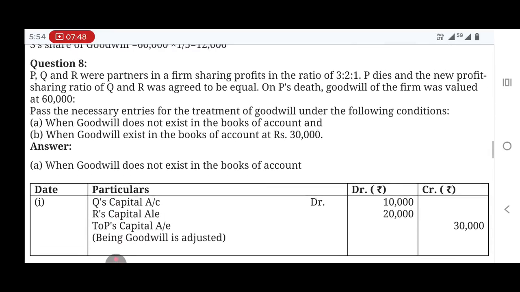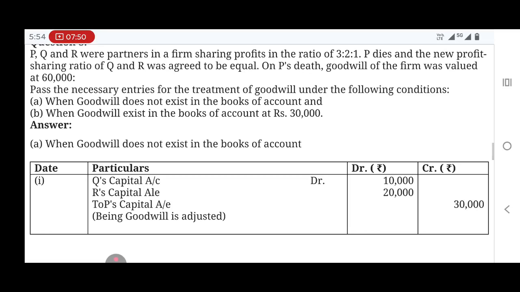Next thing, question number 8. P, Q and R were partners in a firm sharing profits in the ratio of 3:2:1. P dies and the new profit sharing ratio of Q and R was agreed to be equal. On P's death, goodwill of the firm was valued at 60,000. Pass necessary entries for the treatment of goodwill under the following conditions.